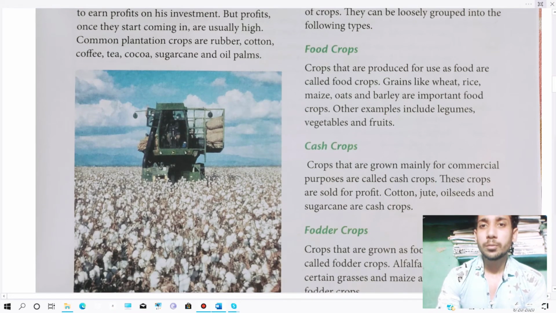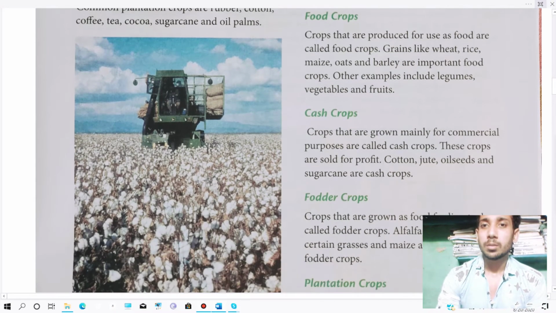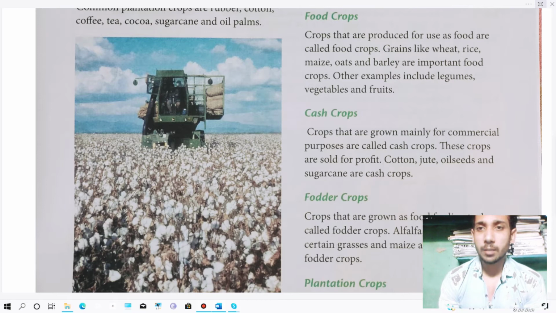The first group is food crops. Crops that are produced for use as food are called food crops, like wheat, rice, maize, oats, barley. These are the important food crops. Even legumes, vegetables and fruits are also food crops.